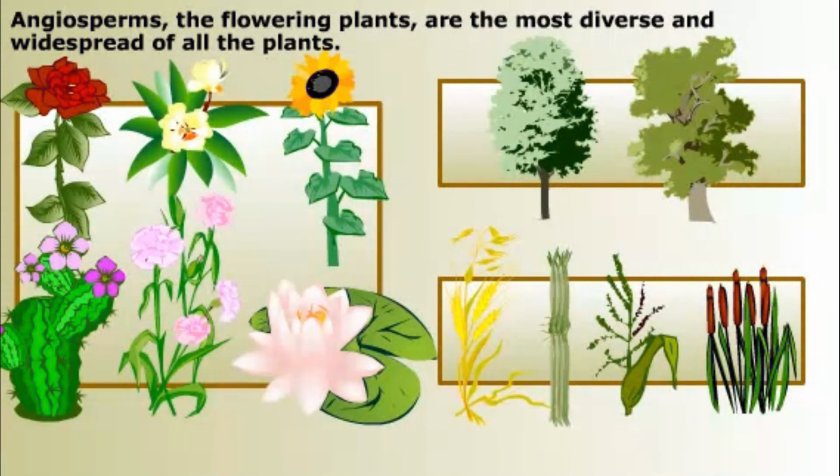angiosperms are the most diverse and widespread of all plants. Their defining feature is their reproductive organ, the flower. Although many angiosperms have conspicuous flowers, in some, like certain trees and grasses, the flowers aren't obvious. Animals and humans alike depend on flowering plants and their seeds and fruits for food. Humans also make use of these plants for building materials, fuel, fibers, and medicines.